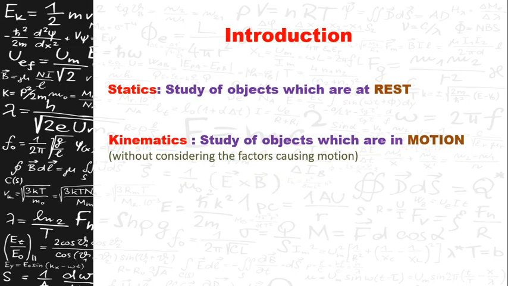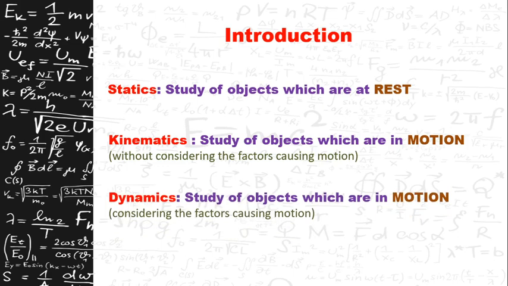Kinematics is the study of the objects which are in motion, without considering the factors which are causing that motion. That is, we don't consider any force while the body is in motion. We'll consider only the aspects which are involved with the motion, that is velocity, displacement made by the body, acceleration of the body, and those type of things in kinematics.